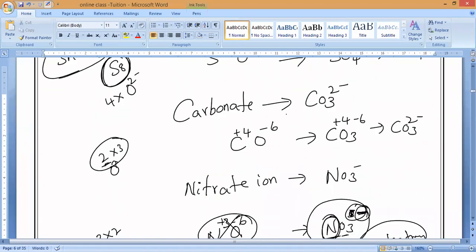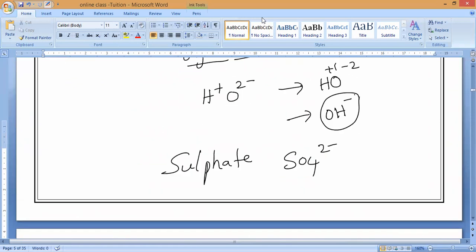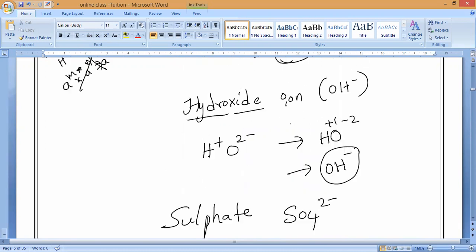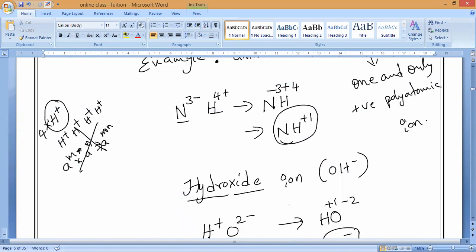So you can see, except ammonium, all the remaining polyatomic ions are negative or positive? Negative. So the one and only polyatomic ion which is positive, what is that? Ammonium. All the others will form negative ions only.